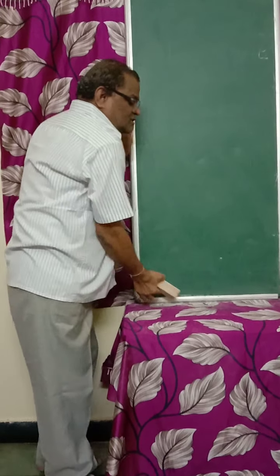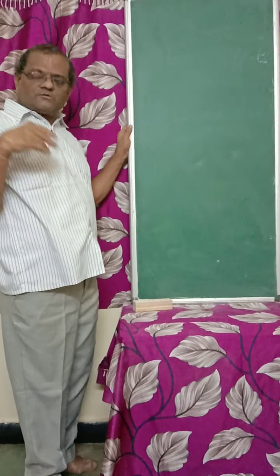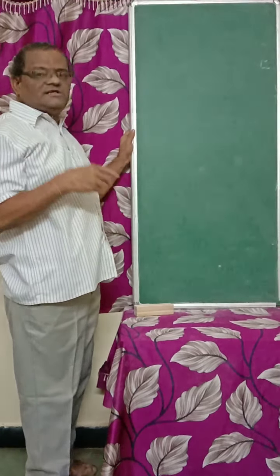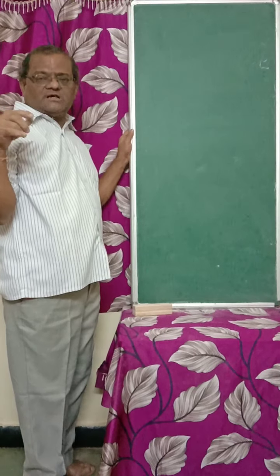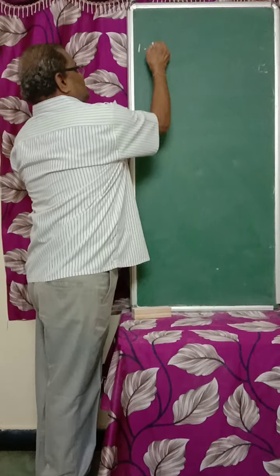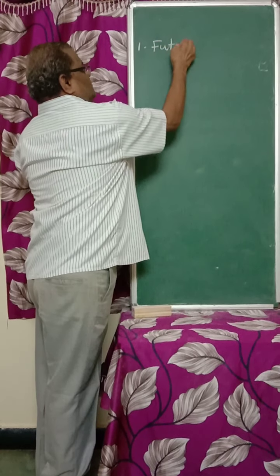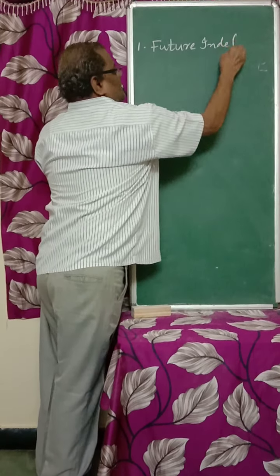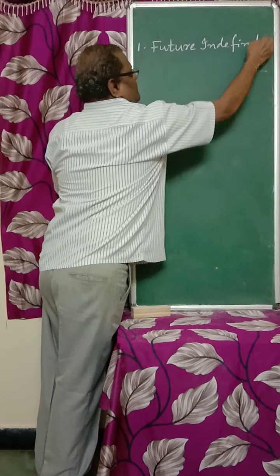Whatever the work we want to do after a few days, tomorrow, or after a few hours, after a few weeks, that is what we call future. So let us start with that. Future indefinite. Thinking of future, thinking of doing something after a few days.